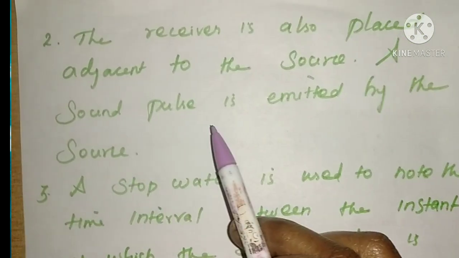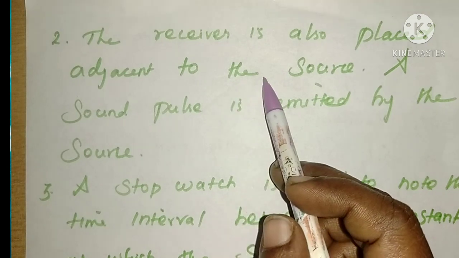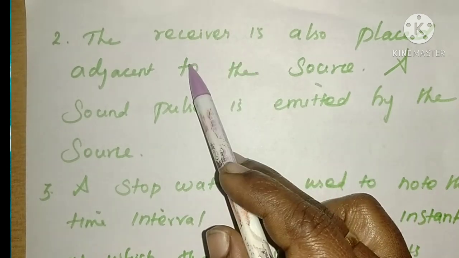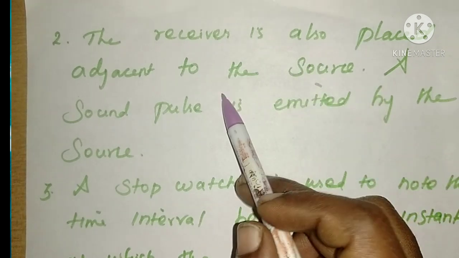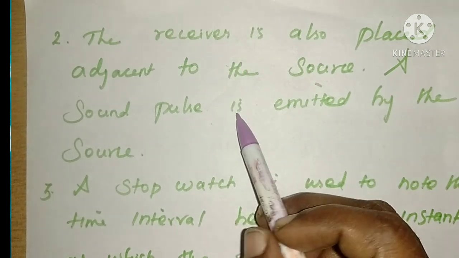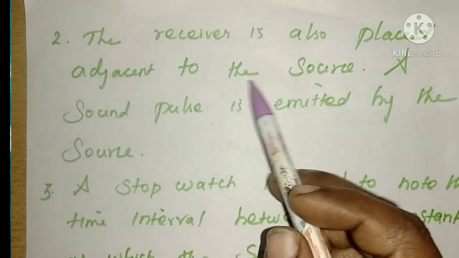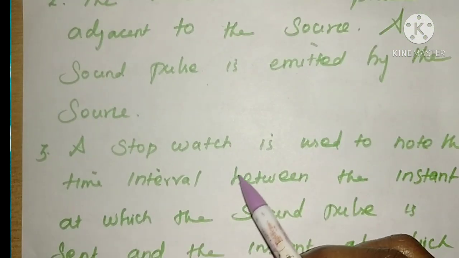Next step, the receiver is also placed nearer to the source of sound, and we can collect the reflected signals. They will be collected by the receiver. A sound pulse is emitted by the source. Now we have to take a stopwatch.